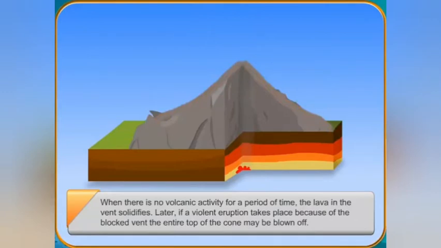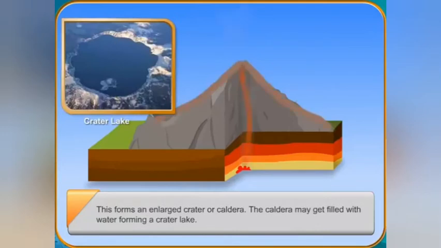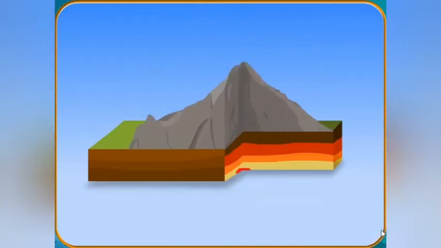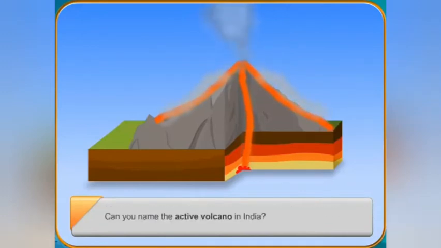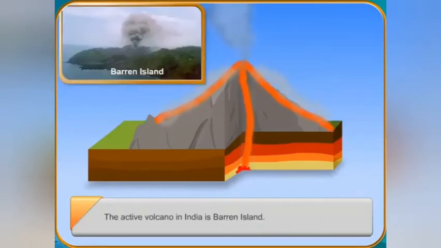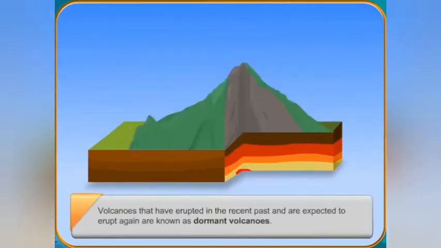Volcanoes that erupt frequently are known as active volcanoes. There are about 500 active volcanoes in the world. Can you name the active volcano which is in India? The active volcano in India is Barren Island. Volcanoes that have erupted in the recent past and are expected to erupt again are known as dormant volcanoes. They show no signs of activity for several years and then erupt suddenly. Do you know the other name for a dormant volcano? Dormant volcanoes are also known as sleeping volcanoes.